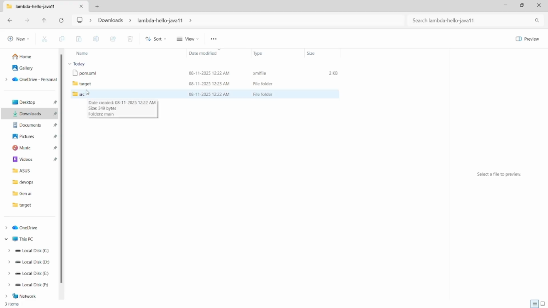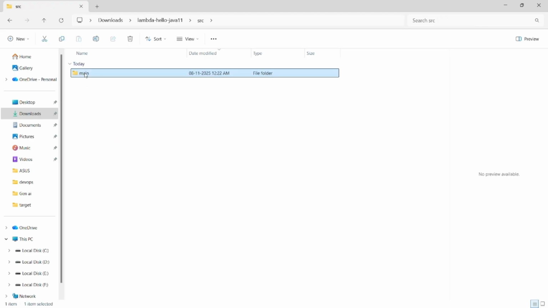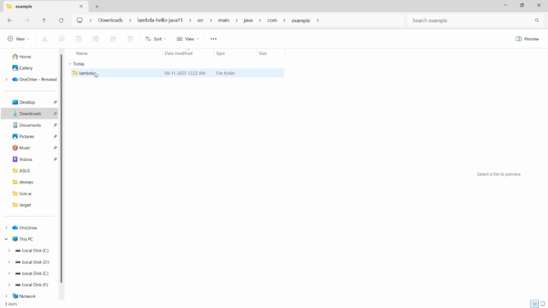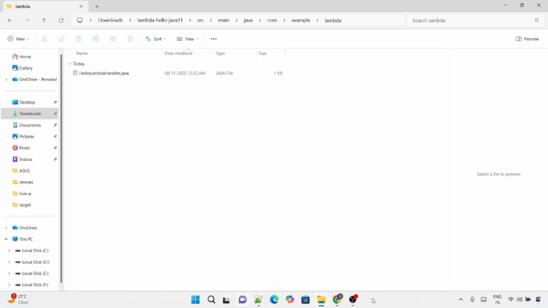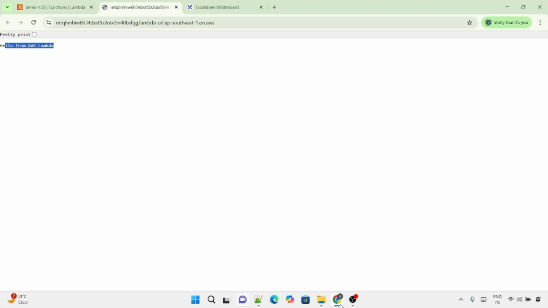You can see the src folder, then main, then java.com examples, then lambda. Then this is my class name. I have converted this project into a jar file because I want to deploy my application in real time. Do we need to provide the code at that time?